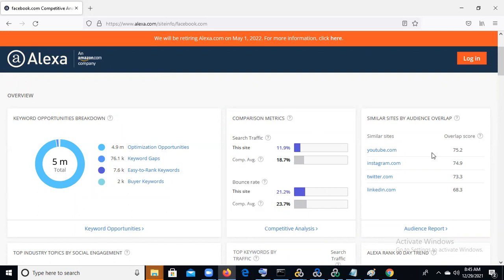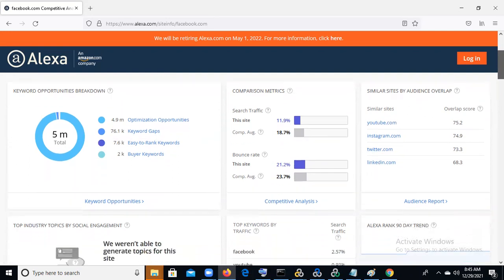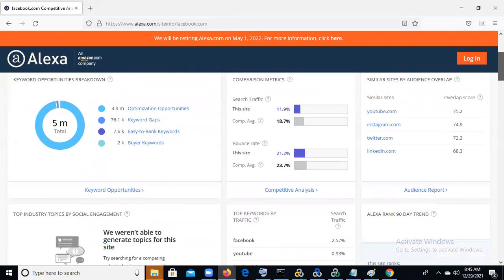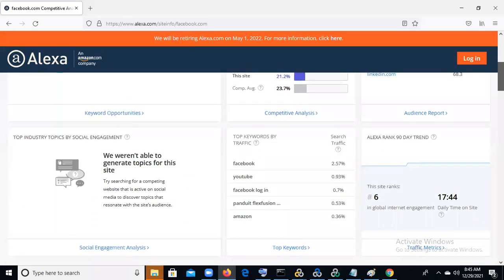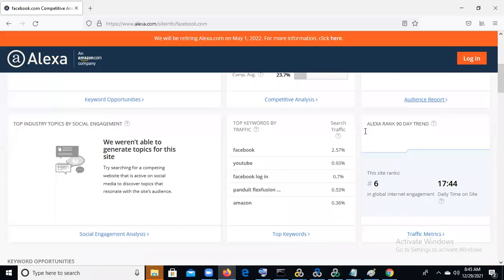Facebook is also going, YouTube too, and Instagram. You can observe the same thing here: Facebook search will be 2.57 and YouTube 0.53, Facebook login 0.7, and Amazon 0.36.